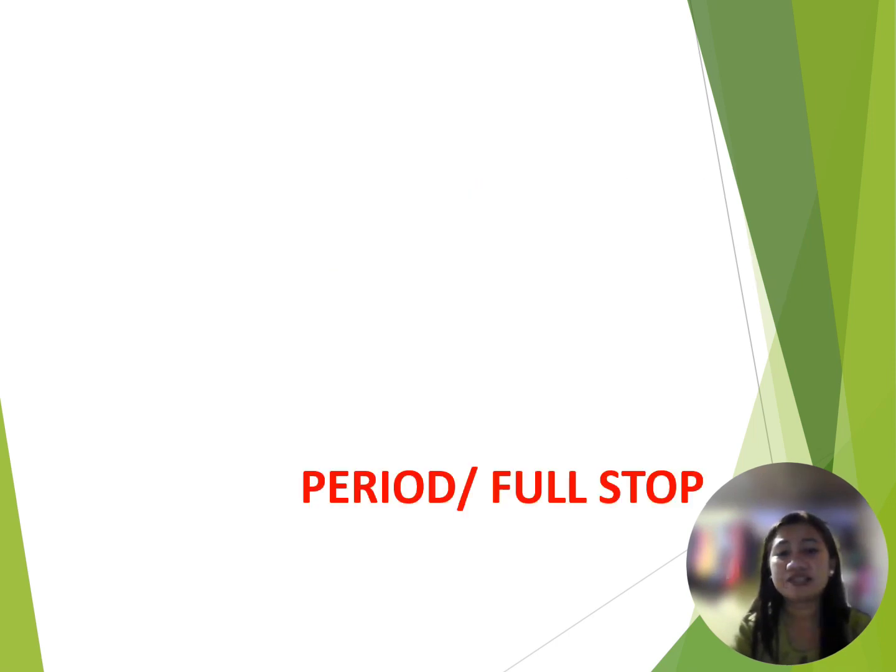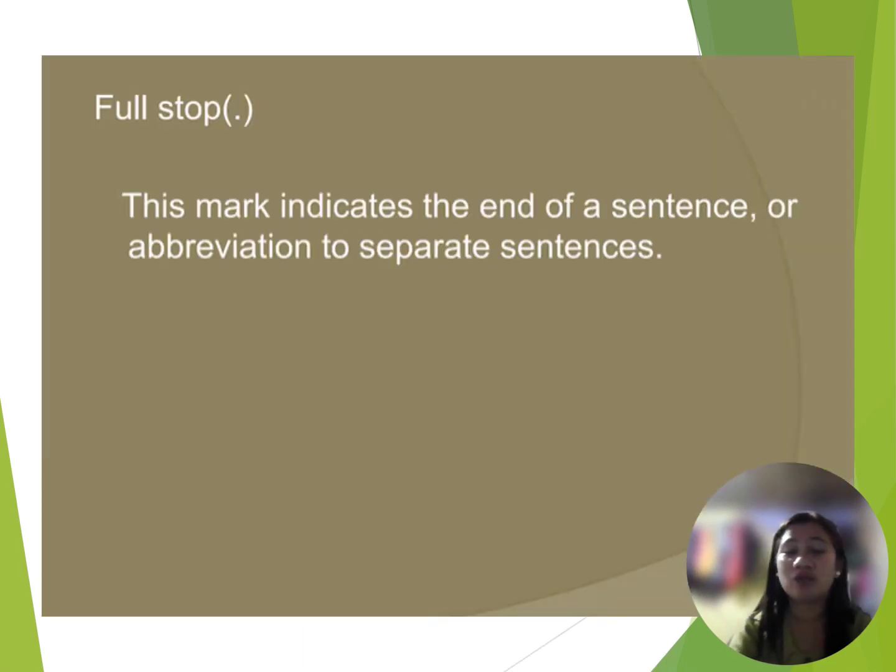The last one is the period or full stop. Of course, you are familiar with this, aren't you? Yes, this is the period. This is a very common punctuation. This mark indicates the end of a sentence or an abbreviation, to separate sentences. For example, just saying, "I am happy." Just put a period. So that's stating something. Just expressing something, you are going to use a full stop or period.